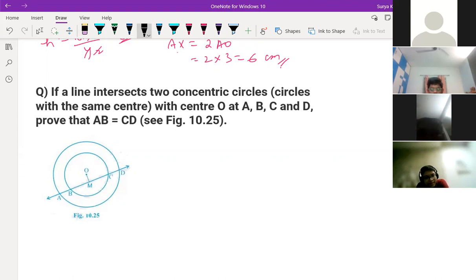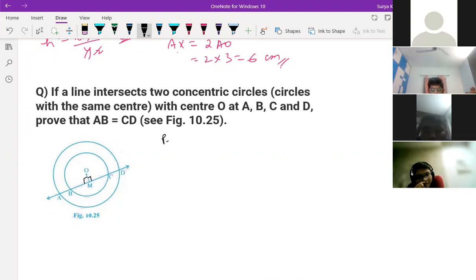See, a line intersects two concentric circles with the same center at O, at A, B, C, and D. So this figure is there like this only. So only this you should do. O to M, you should draw a perpendicular line over here. So the perpendicular to the chord is always bisecting the chord into two equal halves. That is your property.